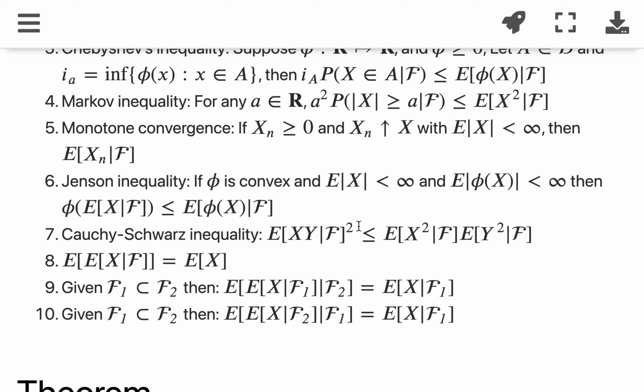The Cauchy-Schwarz inequality is just a fact of a Hilbert space, an inner product space.